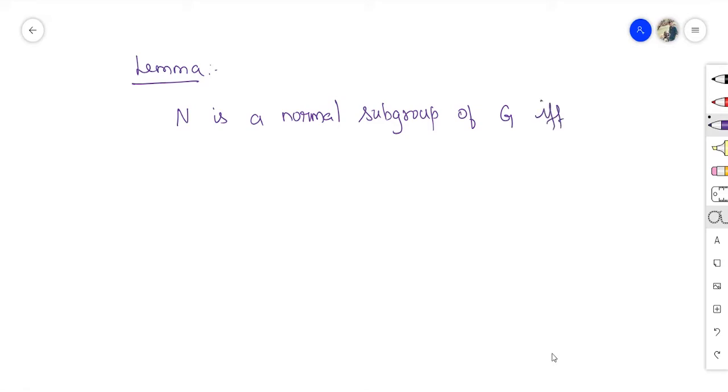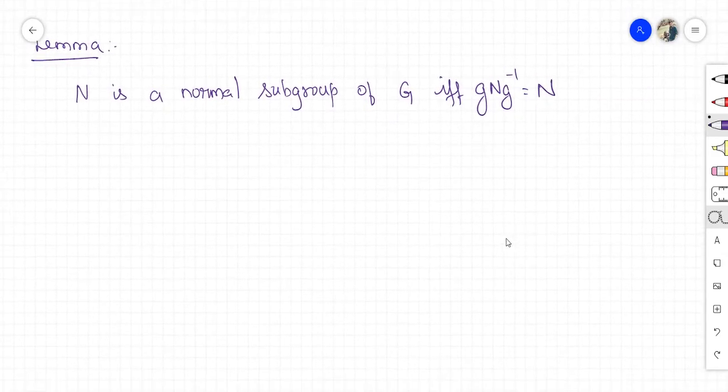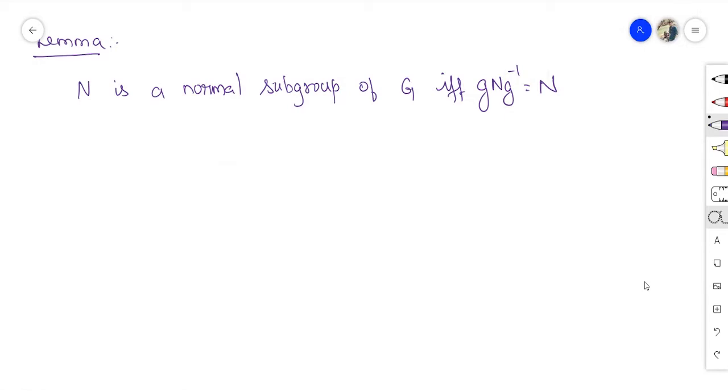The first lemma: N is a normal subgroup of G if and only if gNg inverse equals N for every g belongs to G. This is the lemma statement.